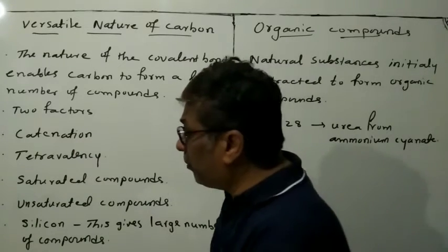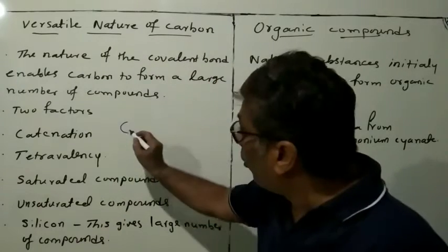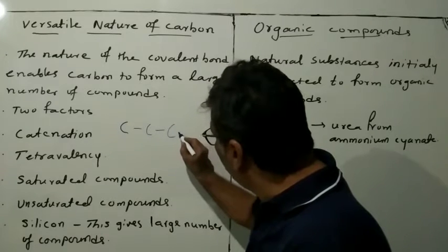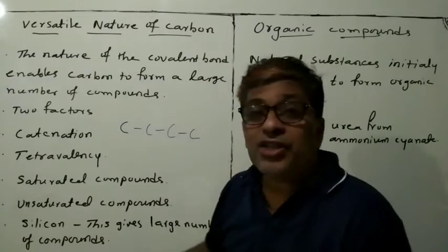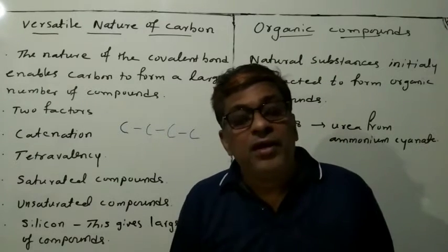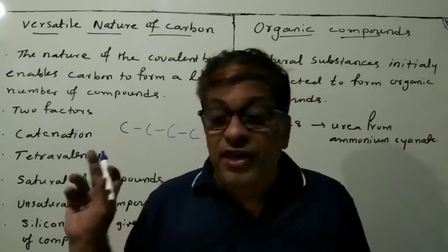I will show you. For example, this is the carbon, bonding with another carbon, and bonding with another carbon. Like this, we are making a large number of molecules, forming a large number of compounds. Okay, this is what we are calling catenation.